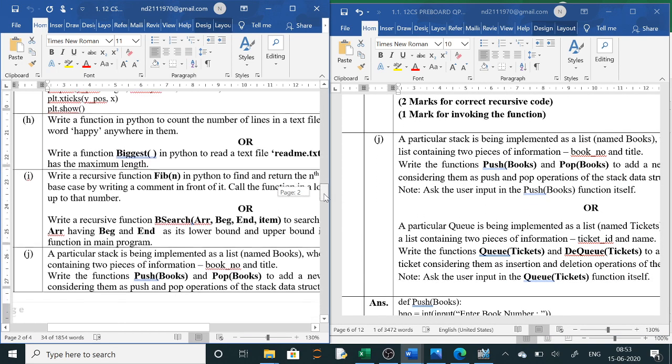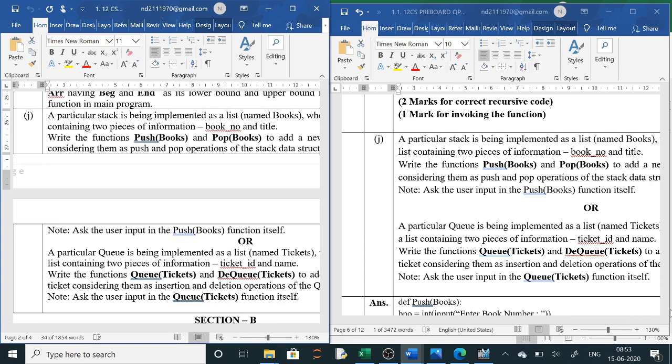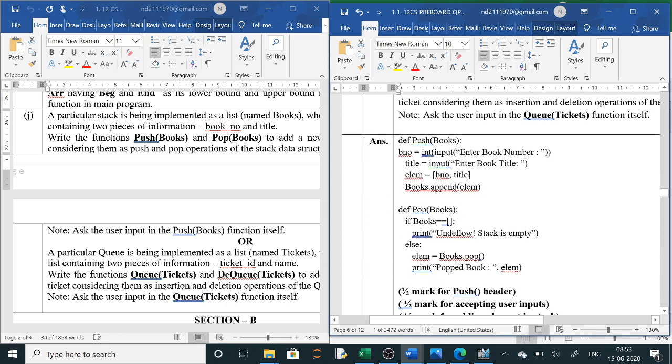Next question is your stack and queue. This also we have done. Always the answer is also the same. For adding the item we will use append here. For push, they have given here the list, the stack, books. So what we have to push, the elements, the items, we will ask the user to enter, and then we will put it in one list, and that list we will append in this books. So books is one list, and inside that this nested list is there. So one list inside another list, like many book details are there with book number and title.